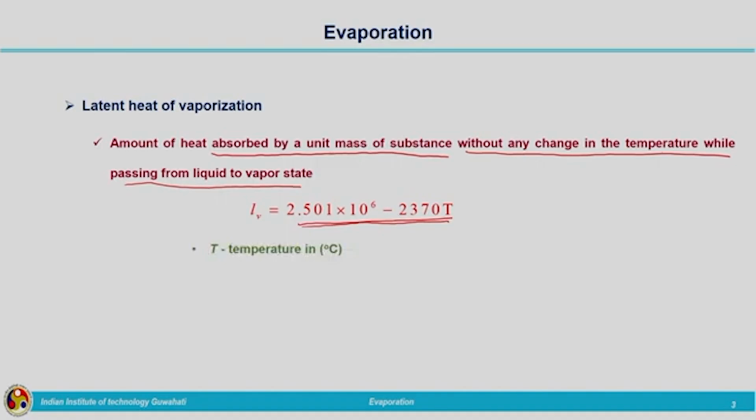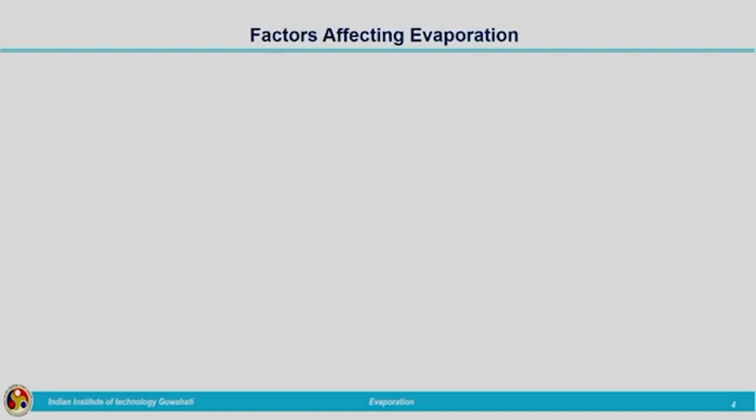T is the temperature in degrees Celsius, and Lv is the latent heat of vaporization, the unit of which is joules per kilogram. If we make use of this equation, we can calculate the latent heat of vaporization. So, if the water molecules attain an energy beyond this, they will be converted from liquid phase to vapor form. Now, let us move on to the factors which are influencing evaporation.